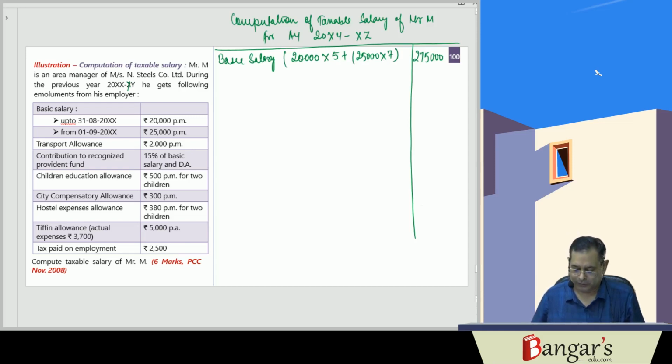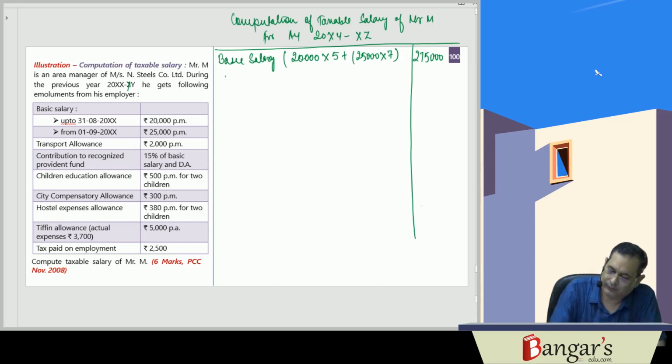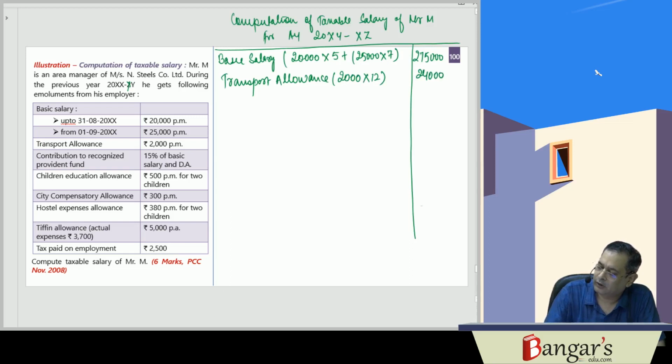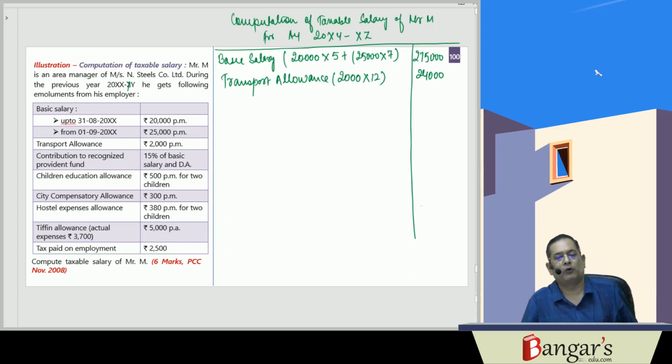As you are aware, transport allowance is fully taxable. So how much transport allowance is he receiving? Transport allowance is 2,000 per month. It is fully taxable. Hence, this 24,000 rupees which is received as transport allowance is fully taxable.